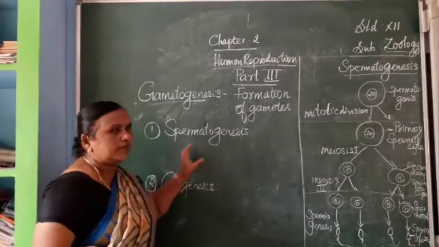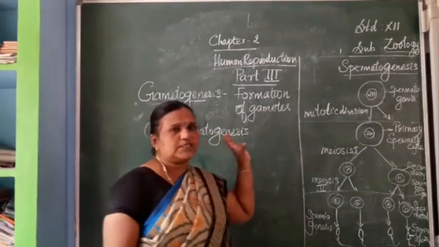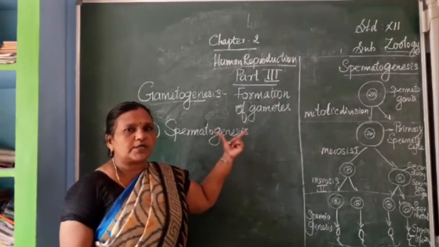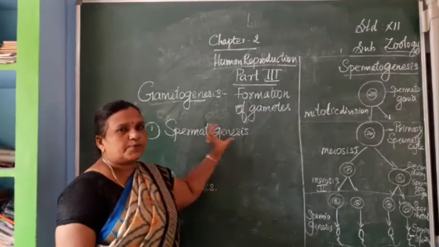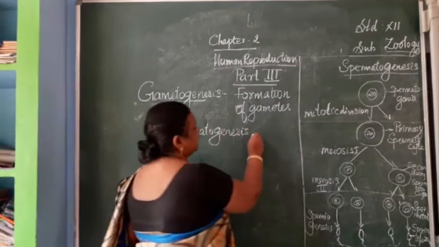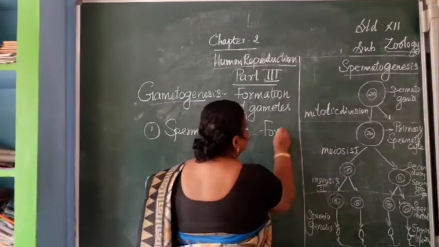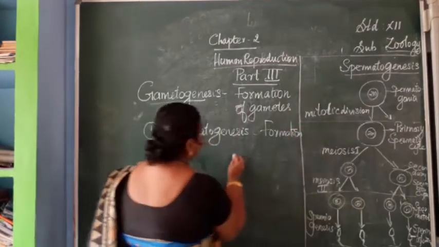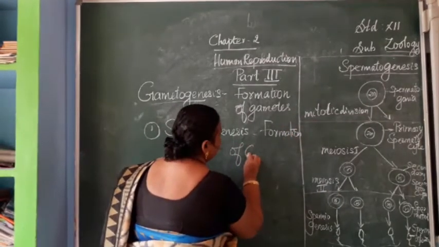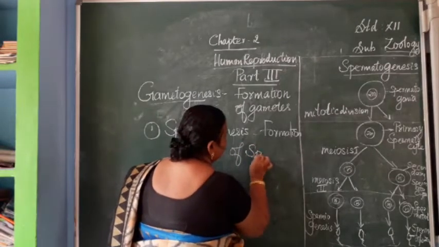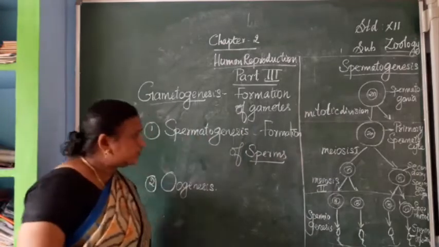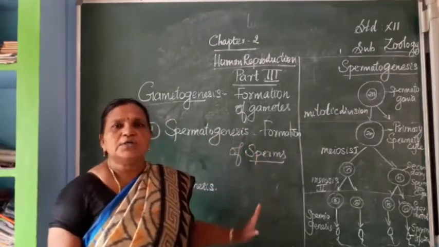See, by the name itself, spermatogenesis. Genesis means formation or production. Sperm, production of sperms or formation of sperms. This formation of sperms is called spermatogenesis.